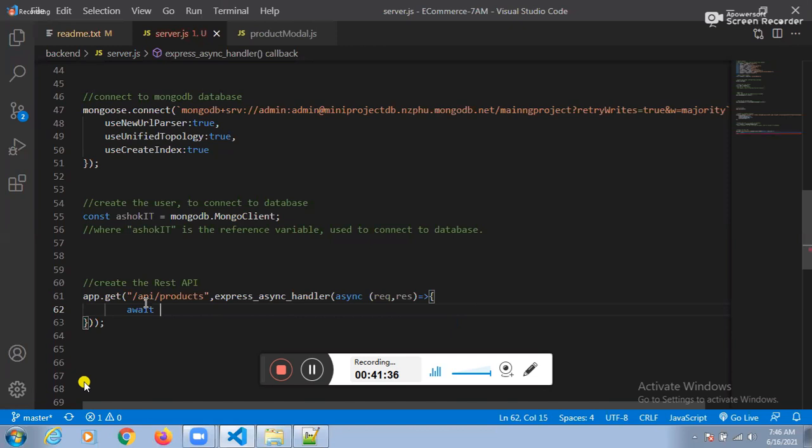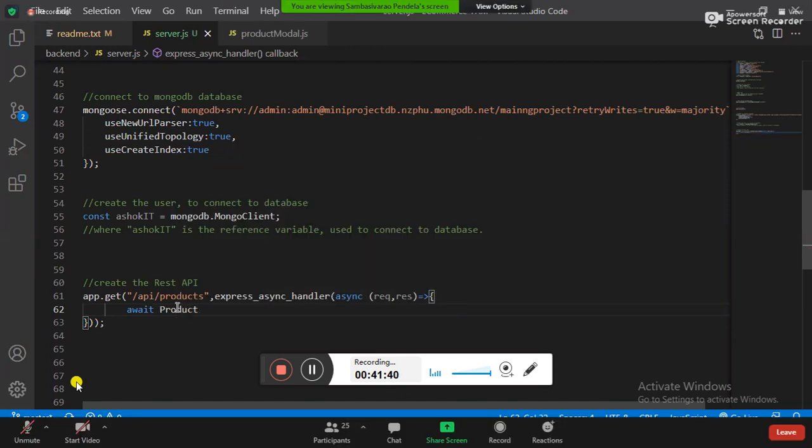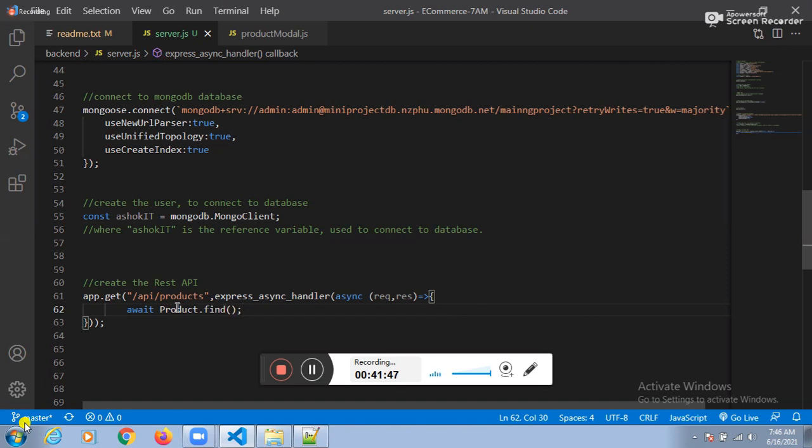Pranav, what is the name of your model? Product model. Pranav, how to fetch the data? With the help of which function? The find function. So automatically we are getting all products or not? Yes. Whatever products are there, all the products we are getting. These products we need to give to Angular or not? Response dot send of. What are the products there? All the products I wanted to give to Angular.